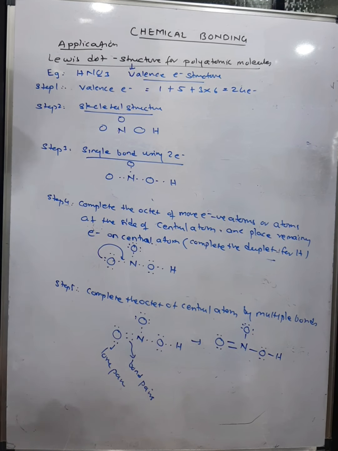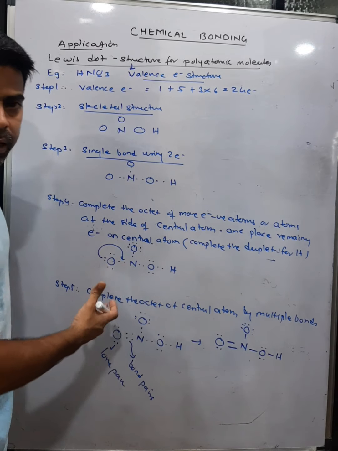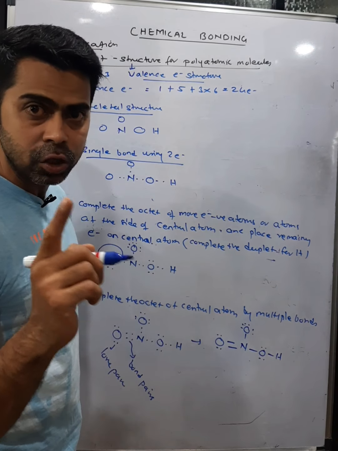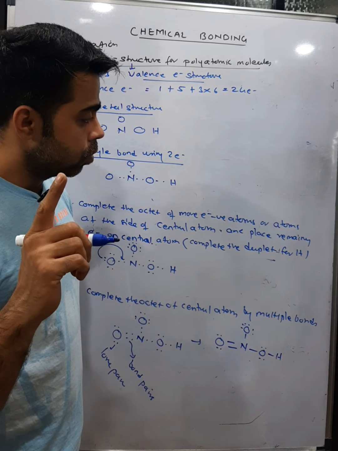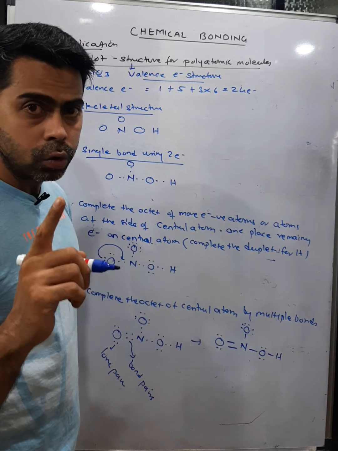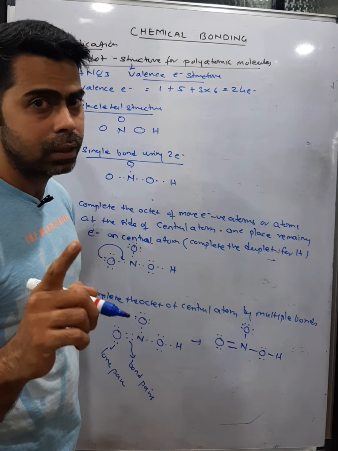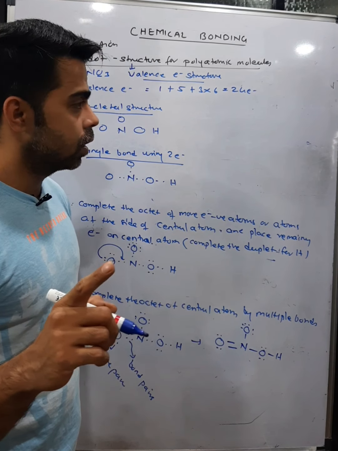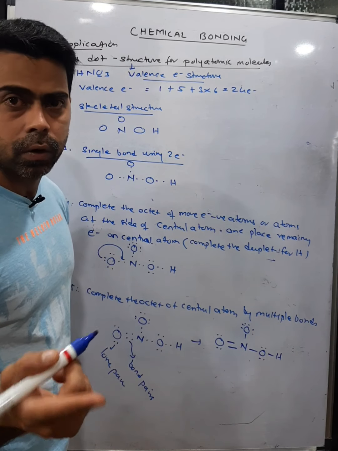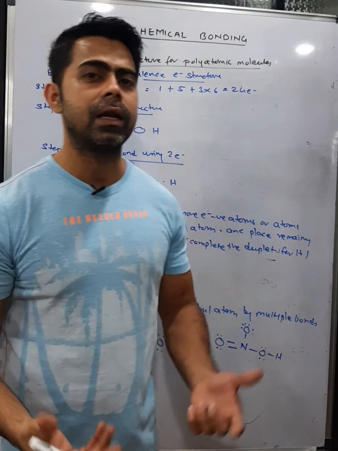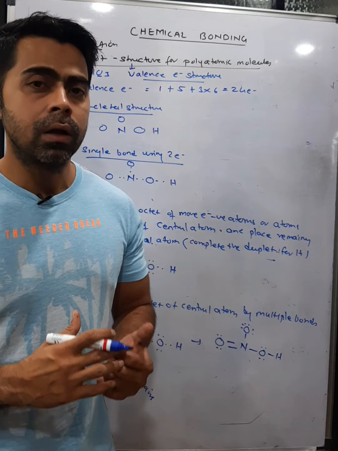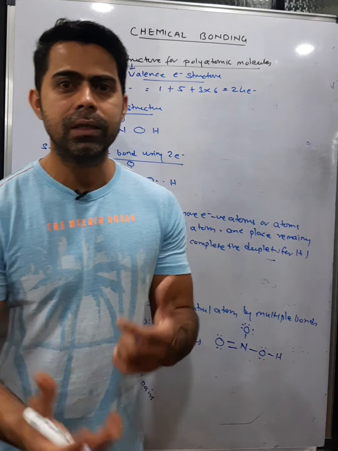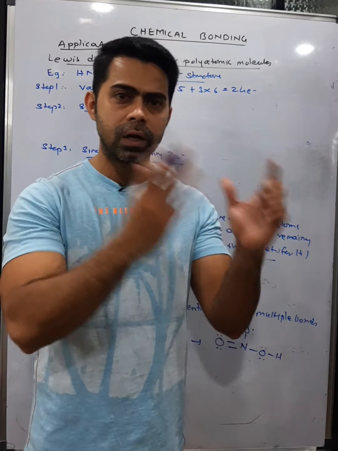Okay guys, very simple. But this is not applicable to those molecules. If you remember the limitation of Lewis and octet theory, the octet theory is limited to only those molecules which have an octet in the outermost shell. We can write dot structures for molecules which have more than 8 electrons or less than 8 electrons in the outermost shell, you can write those also, but these are exception cases, not actually applying the octet rule.